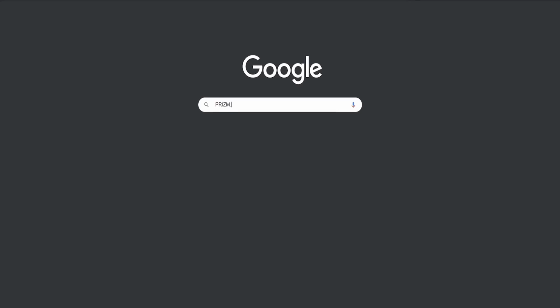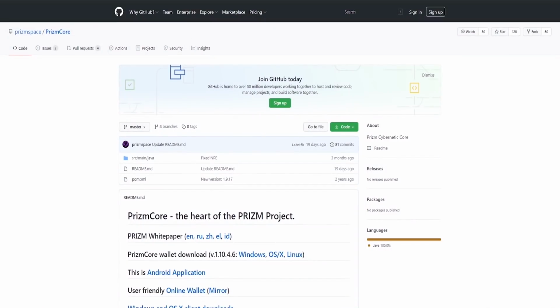To quickly navigate to the Prizm network resources and ensure safety from phishing, a transit domain was created to go to the GitHub repository. GitHub is the largest web service for hosting your projects and developing them together. The web service is based on the Git version control system, which allows you to edit and update code fragments, as well as ensure the parallel work of several people on the same project.